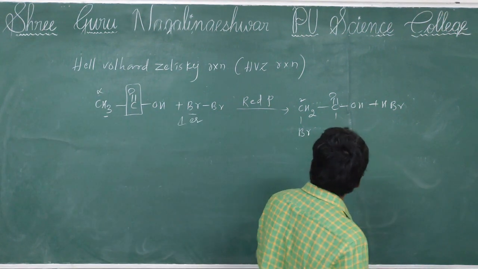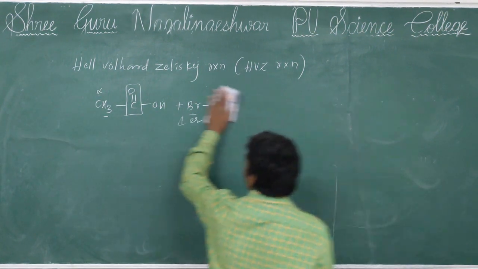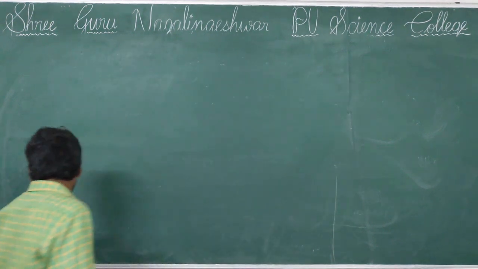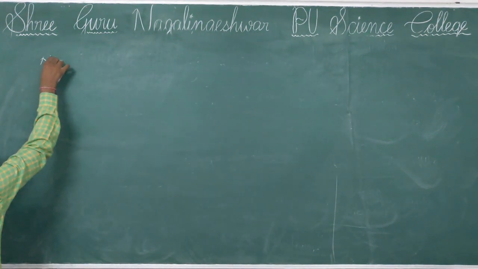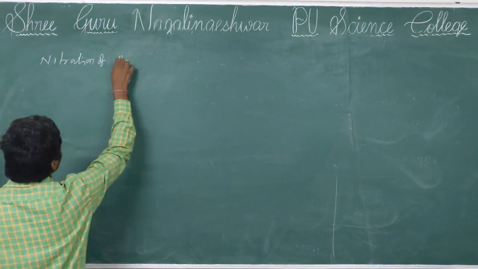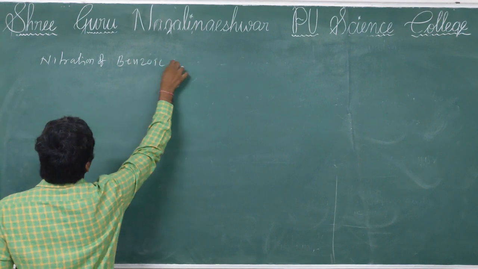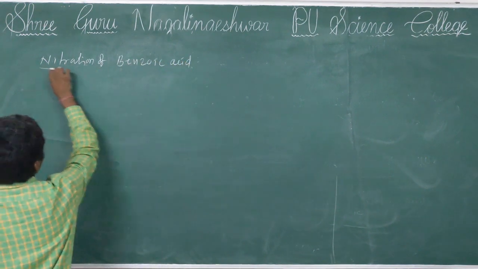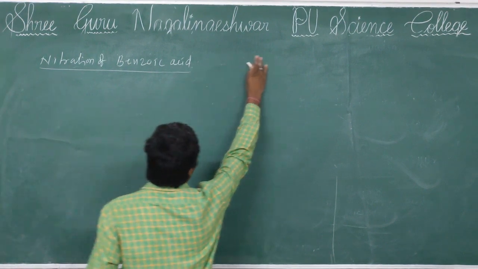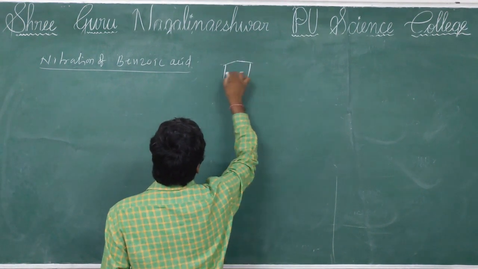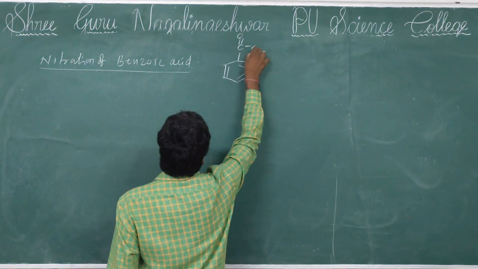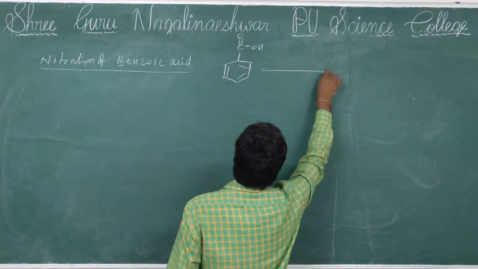We will discuss here nitration of benzoic acid. See, benzoic acid undergoes nitration. On benzene, the C double bond OH group undergoes reaction with nitration.